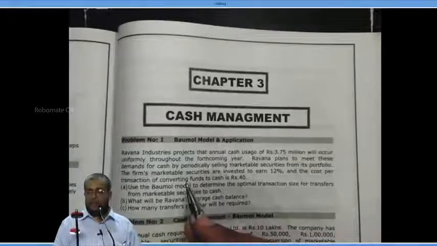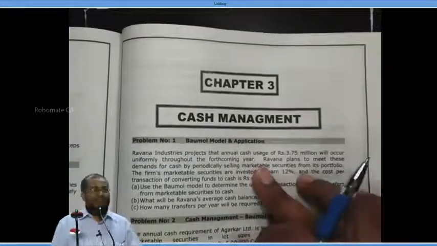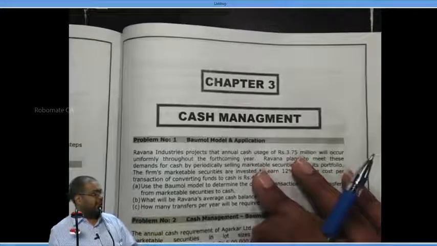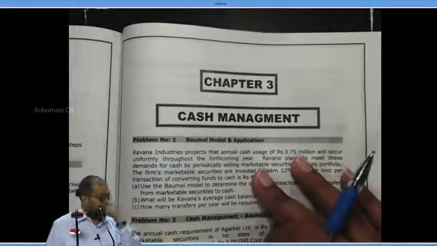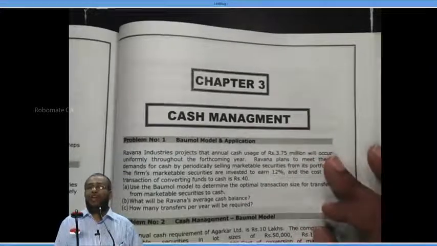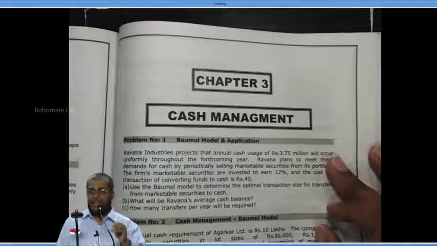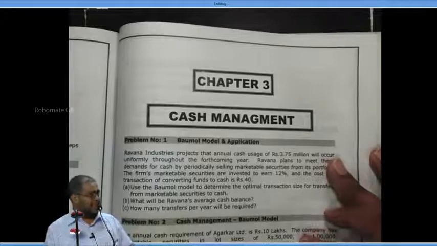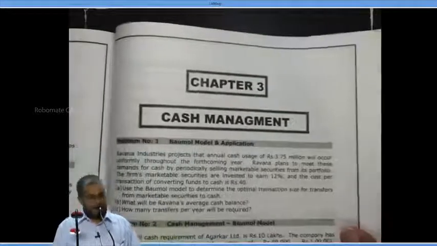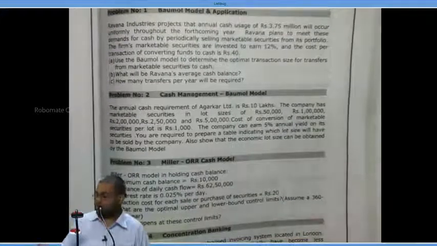With this we have completed question number 1 in the Baumol model. Believe me, this is repeatedly asked in examinations from this area called cash management. Can I proceed? Now we'll do one more problem. The table method we did in EOQ, where we had the order size, number of orders, purchase price, etc. In the same way we have the next sum where we prepare a table and do the Baumol model. Now, please take question number 2.